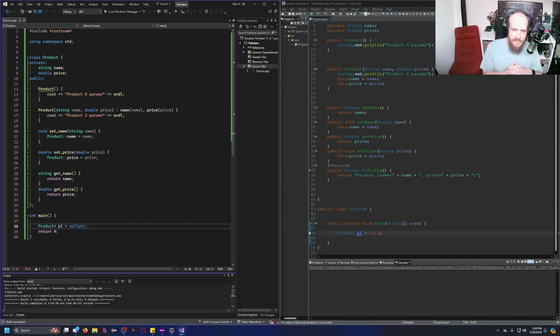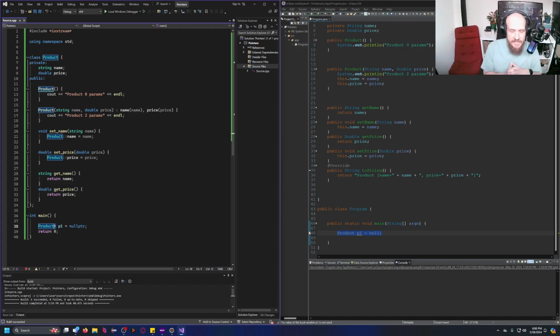Essentially, in Java, I have everything as a pointer basically, right? This is the reason for which this line of code over here allows me to put null as a value for variable p1. In C++, I could only do this if I explicitly declare the variable as a pointer. See what I mean?